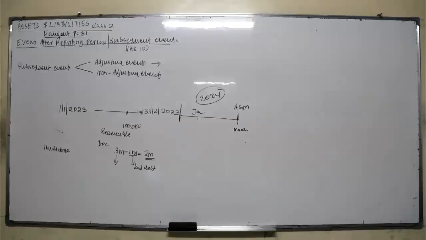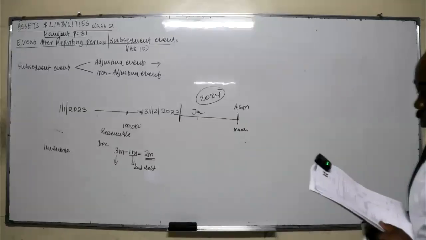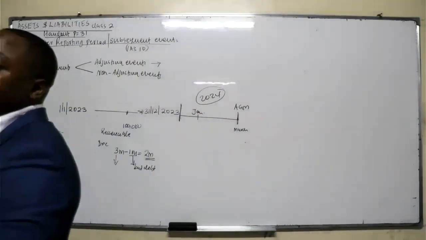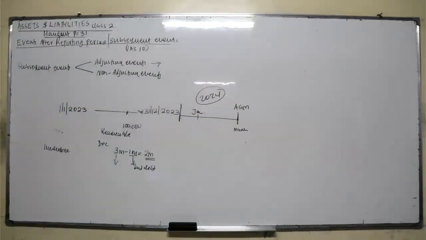Number 1, major business combination after the reporting period. Is it adjusting or non-adjusting? Non-adjusting. Number 2, major dealings in the company shares. Non-adjusting. Number 3, resolution of court case against the company for damages.